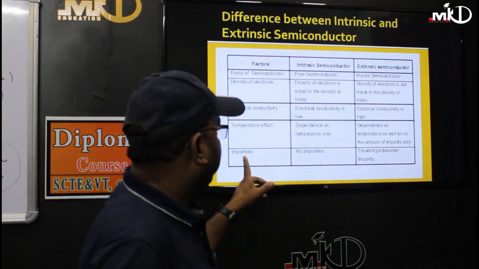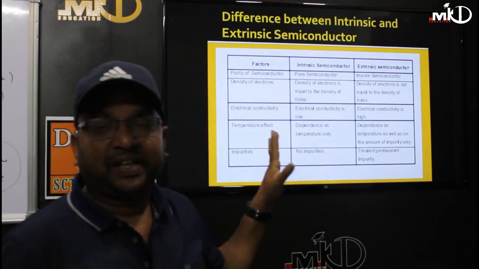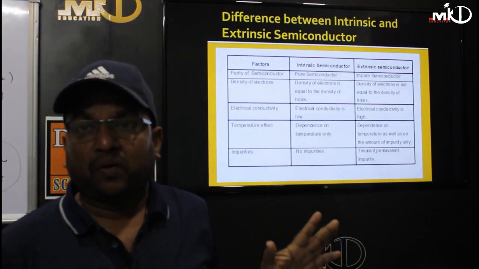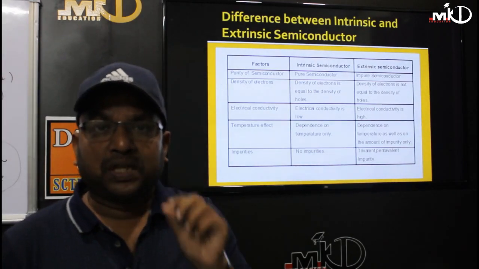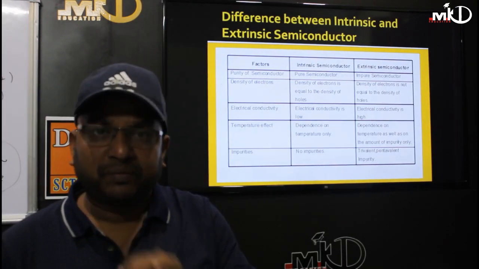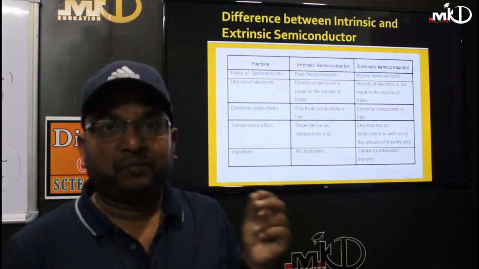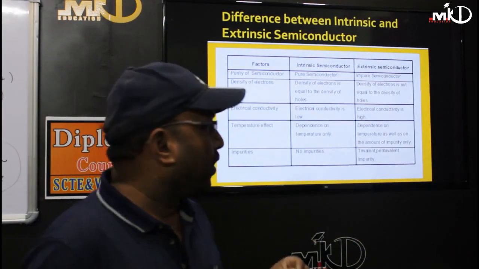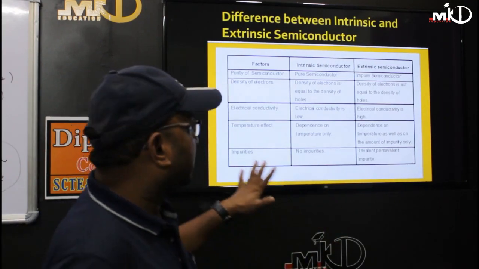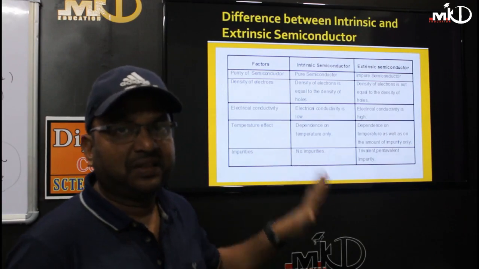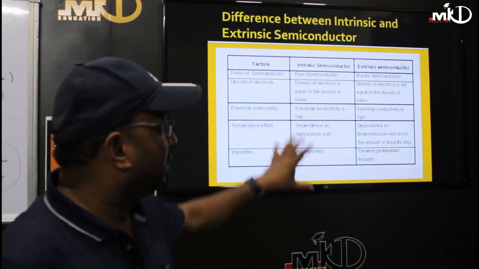Next, in case of intrinsic, you do not have any impurities, because intrinsic or pure semiconductors are made only from either silicon or germanium. But extrinsic means we are adding some impurity, either trivalent or pentavalent, to the pure semiconductor. Clear? So these are the basic differences between intrinsic and extrinsic, and a very important question from the exam point of view. So be clear about all these things.